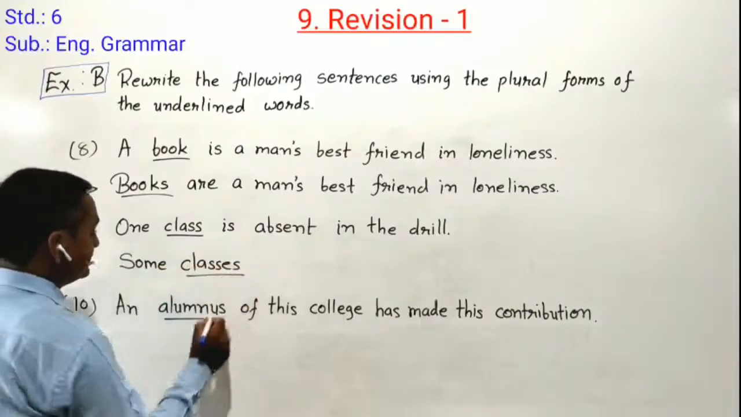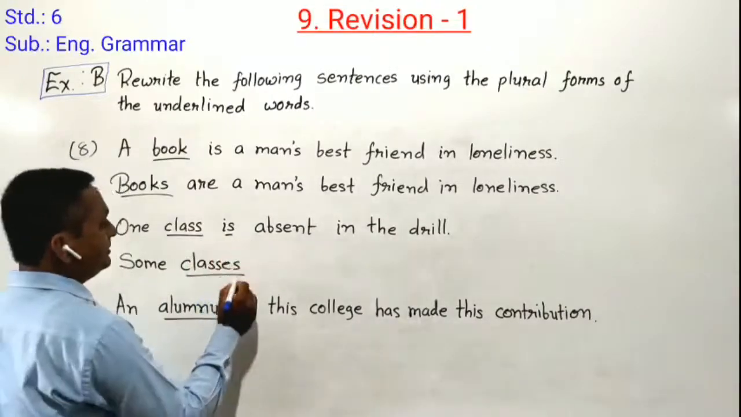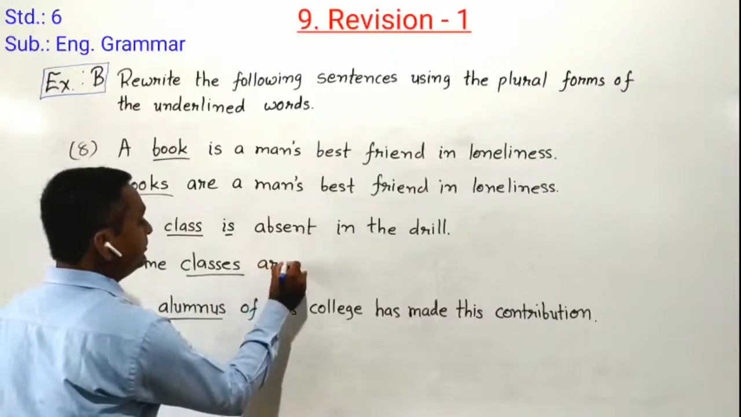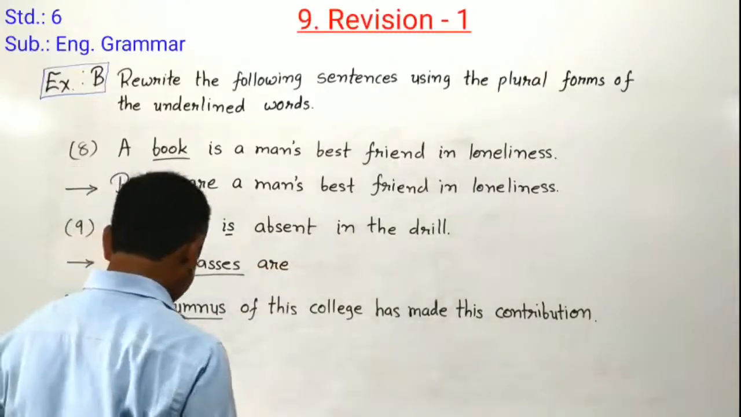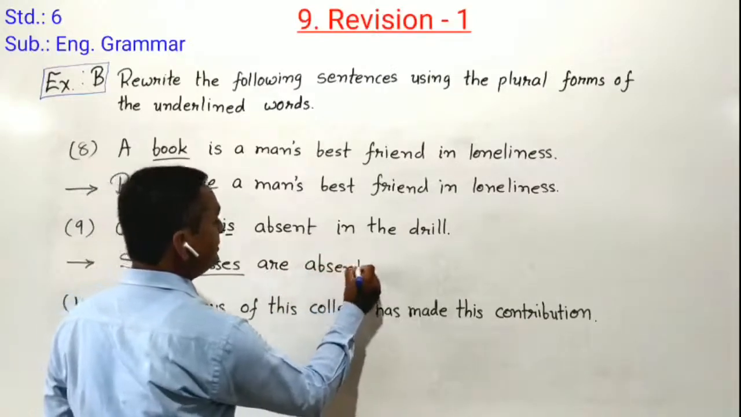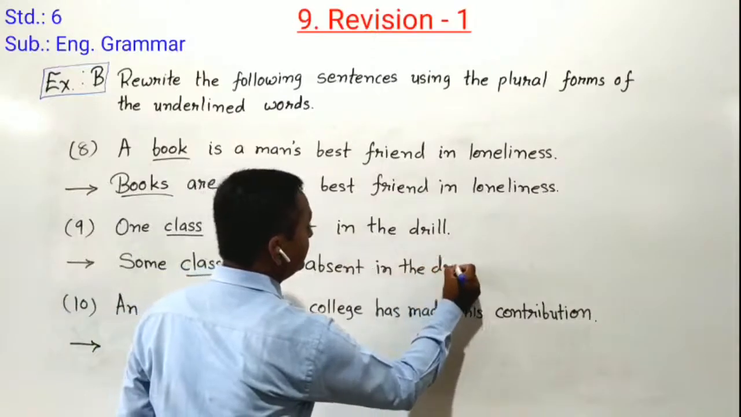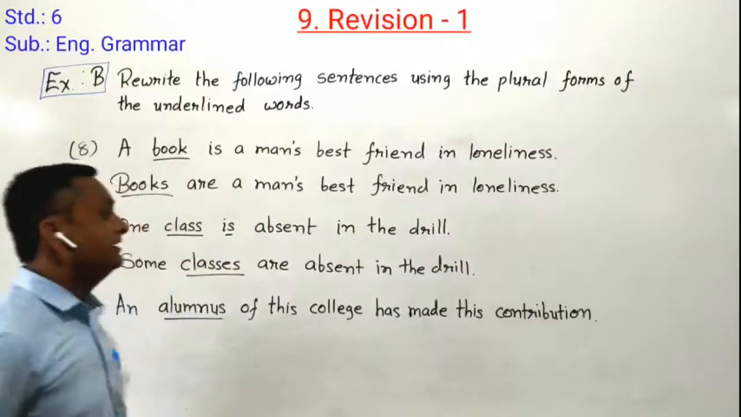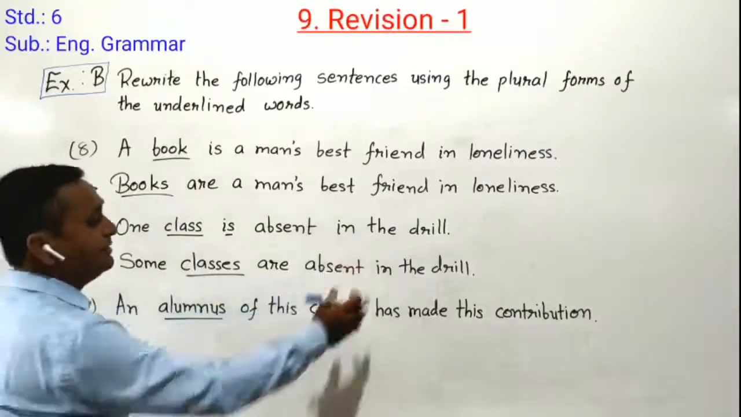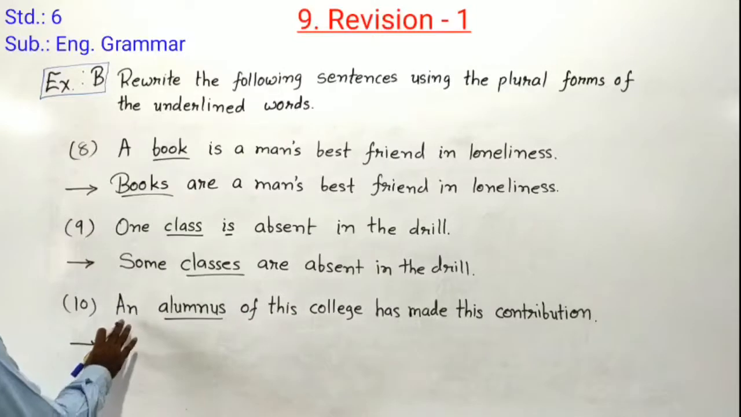Some classes. Here classes is plural, so we cannot use is here. Instead of is, we have to put are. Some classes are absent in the drill. Here our sentence is converted into plural form. Some classes are absent in the drill. Can you understand, students?